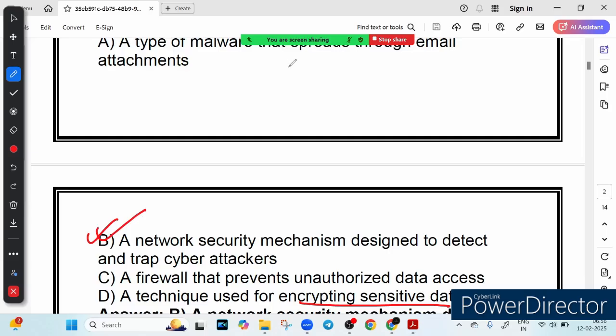So quick recap, honeypot is a decoy system designed to attract and analyze hackers. No, it is not a malware. It does not spread through email. It's not a firewall. Firewall blocks access while honeypot welcomes attackers. And it is not encryption. Encryption protects data, but honeypot studies cyber threats.